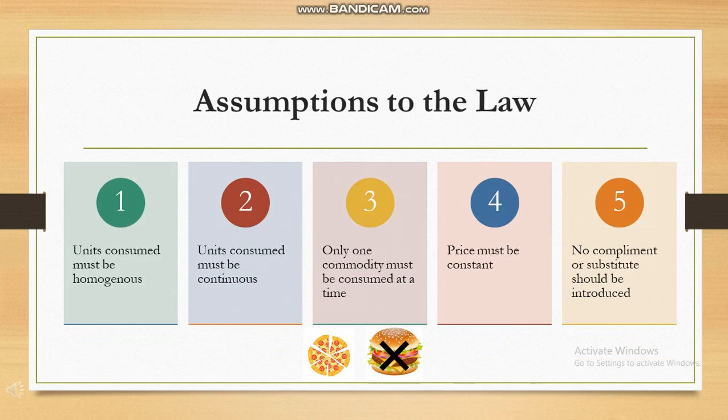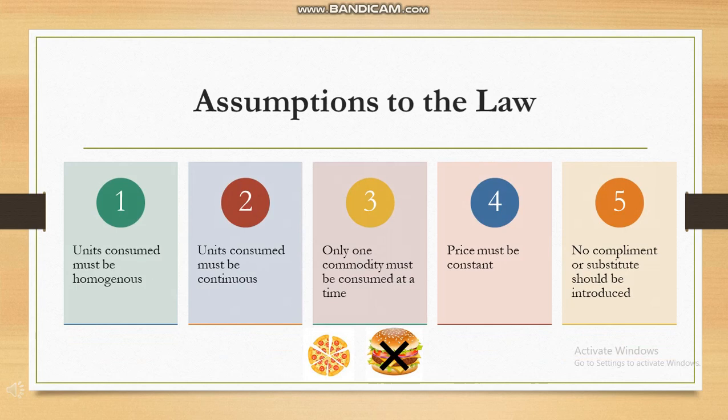With respect to price being constant, for example, you are eating a pastry, then the price of all pastries must be the same for the law to hold true. If it reduces, then one may buy more of it, and if it increases, then you may not go in for it even if you are hungry. Therefore, the price should not fluctuate.